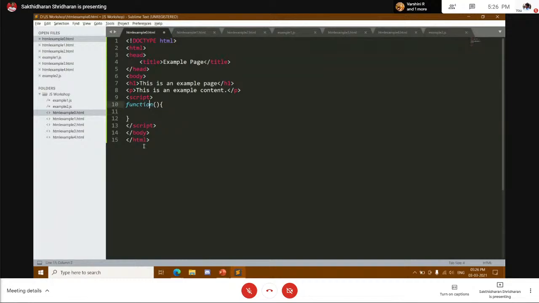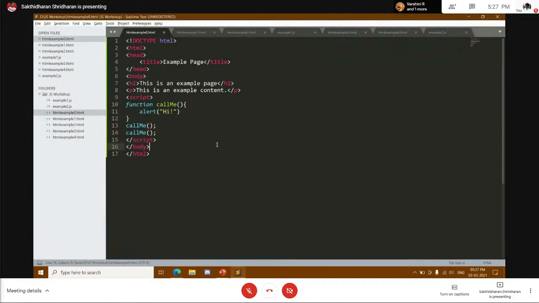I have to give a name here. Function call me, alert. Now I'm calling the function like this. So we have to write this open close parenthesis, followed by double quotes. Exactly.